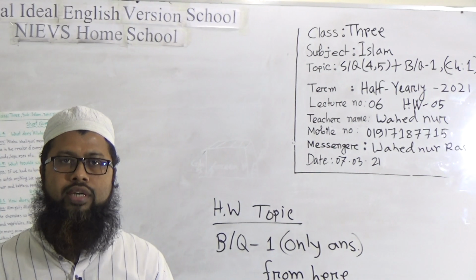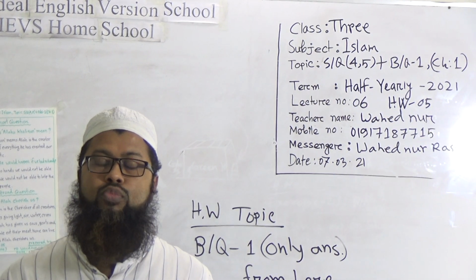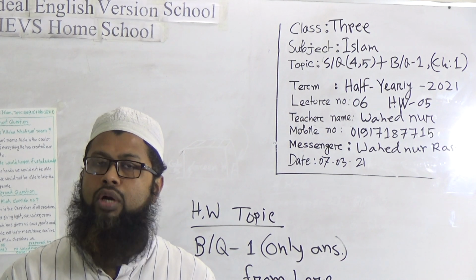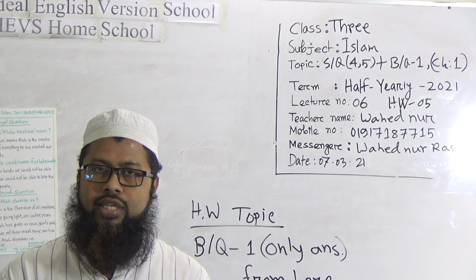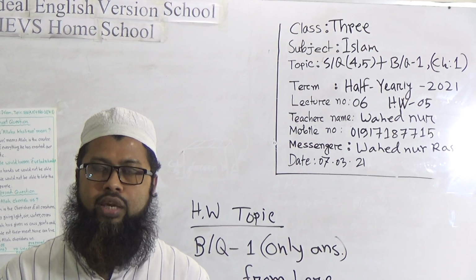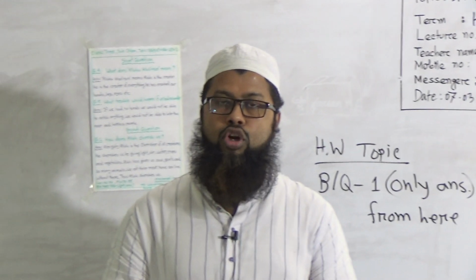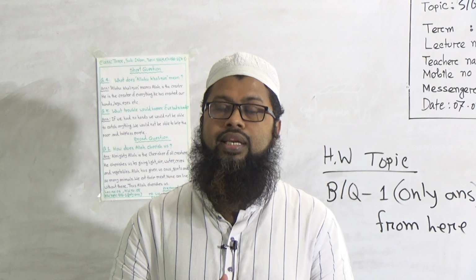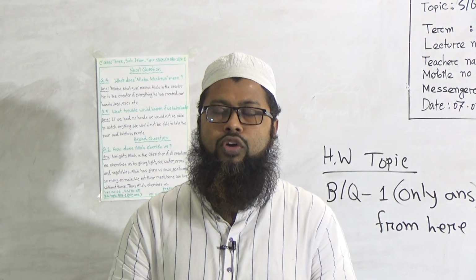My beloved students, in your book there are a total of 7 short question answers in the exercise, but we will not do all. Among the 7, we will do only 5, and the rest we will leave, because if we do all the short questions it will be very long and difficult for you to learn.